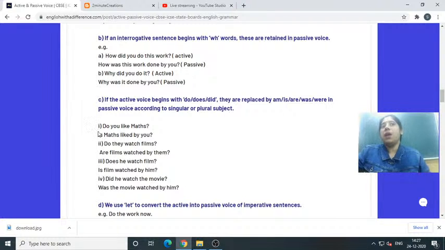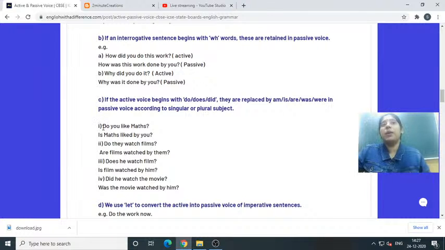Got it? Now example you can see, do you like maths? Do is there, and while changing, what will you write here? Is maths liked by you? Of course the sentence is a question, but it is in present tense. So we are using is. Is maths liked by you?